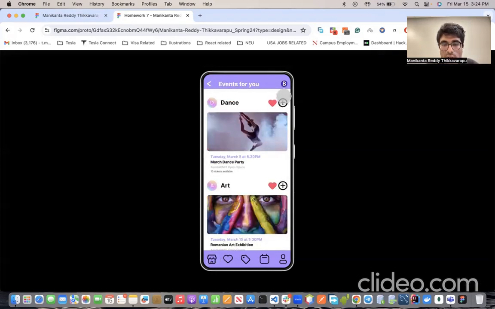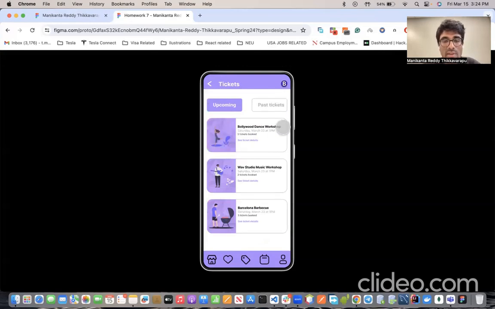So going to the home screen, you can also book the tickets. To book the tickets, you just need to click on this plus icon. Once it is clicked, that's it. Yeah, you've booked this particular event. So you can see the ticket details, and you can also see how many tickets are booked for this event, and so on. So you can see the current events, and you can also click on past tickets, and you can go through what are your past tickets and so on.